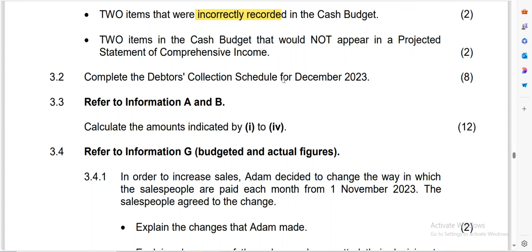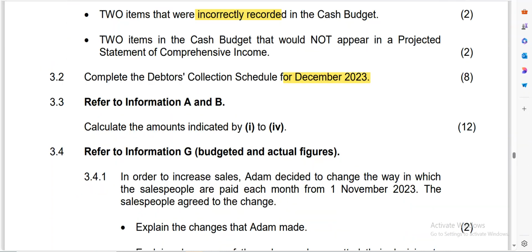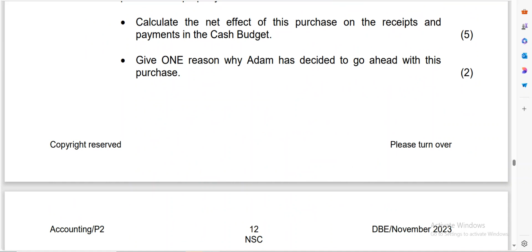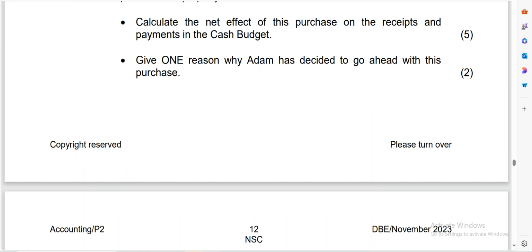Remember, December is our month here, so this is for December, and it's going to give us 8 marks. So we need to make sure that we get that right. So let's get the policy. When it comes to the collection, you must make sure that you go and read the policy and understand what it says. Now, if you look here, we are very fortunate they calculated the credit sales for us, so there's no need for us to struggle. So let's get what that policy says.